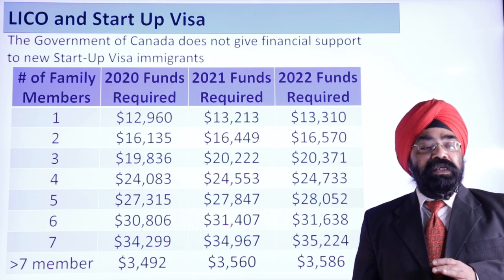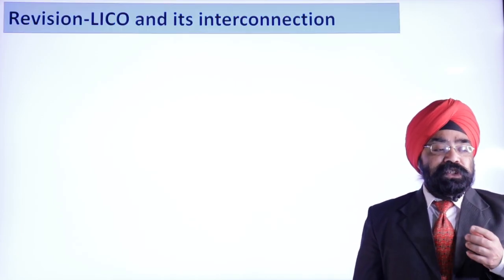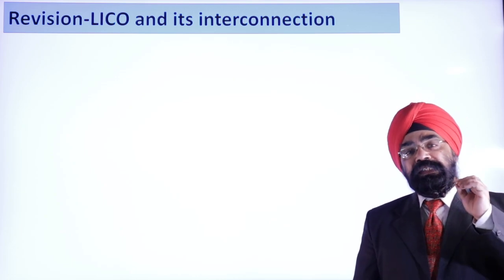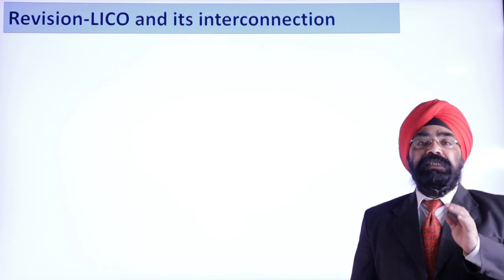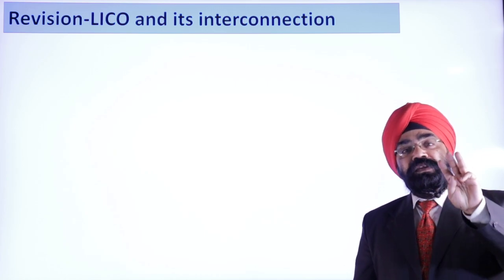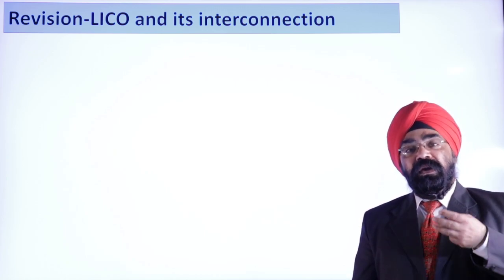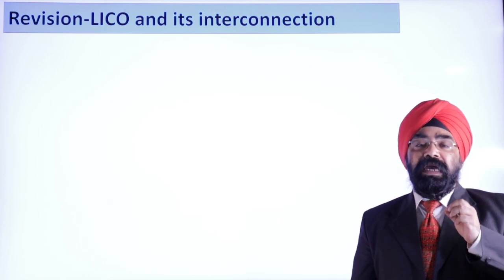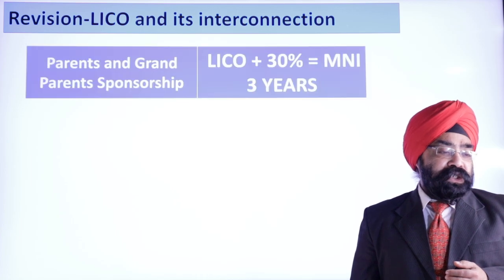So once again, just to do a quick recap of LICO and its interconnection. First of all, as we discussed, parents and grandparents sponsorship, LICO plus 30% makes MNI, minimum necessary income. You have to show it for 3 consecutive years, and it is mandatory to show that income. And how to calculate, I have already shared with you.